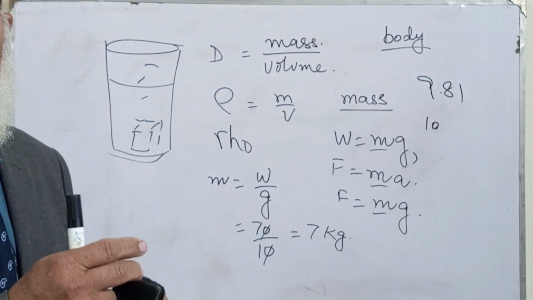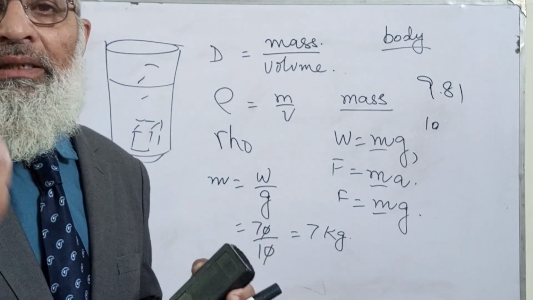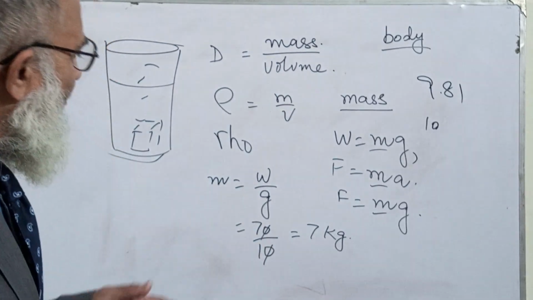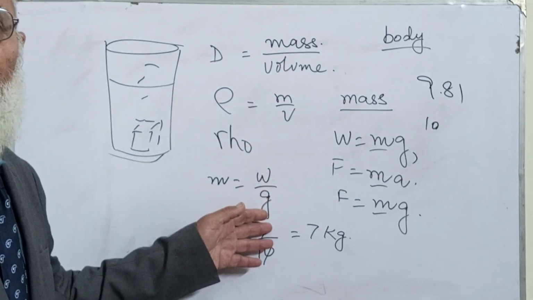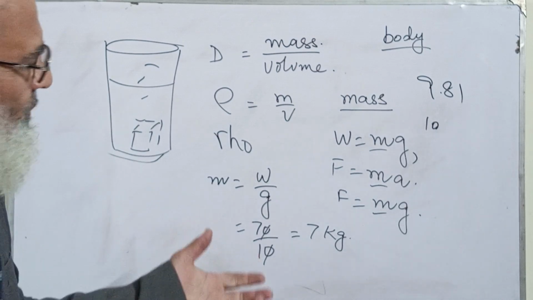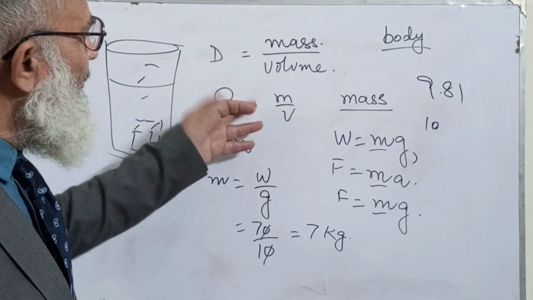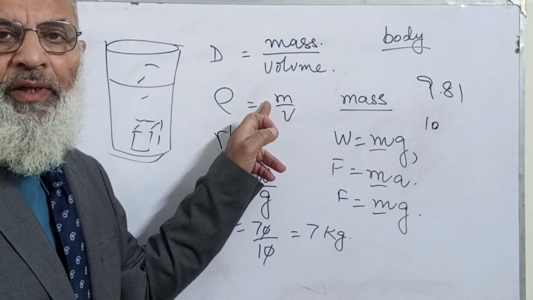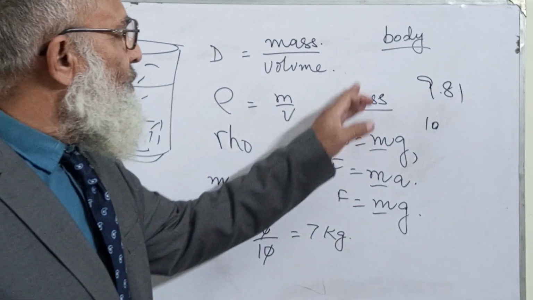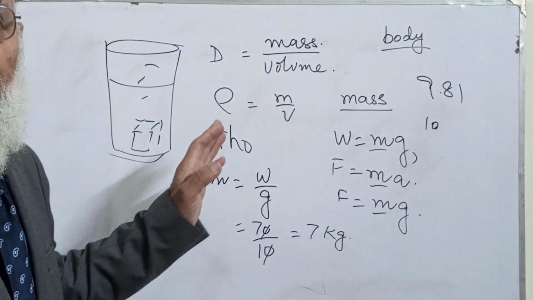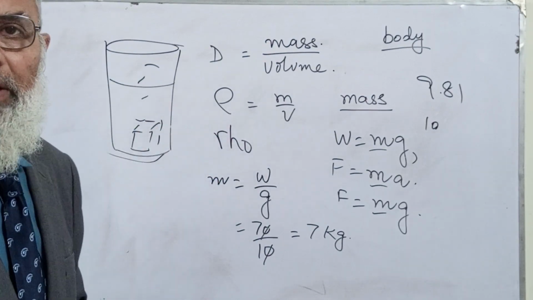So the matter within this block, within this pen, is called its mass. And mass is weight divided by the gravitational pull. And if we know the mass of any body, and if we divide it by its volume, we'll be able to know the value of its density.